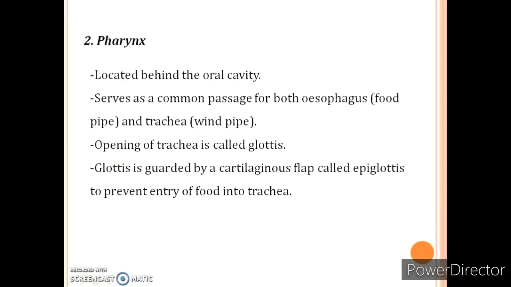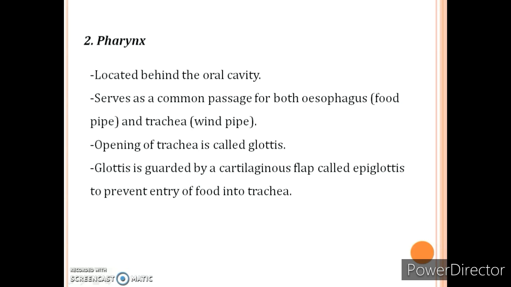So let's talk about the next organ of the alimentary canal, that is the pharynx. The pharynx is located behind the oral cavity. Just after the oral cavity, the pharynx is present, which serves as a common passage for both the oesophagus and trachea. Means either we are taking food or we inhale air. That means the pharynx is common to both the digestive system and the respiratory system. After the pharynx, their path separates into the food pipe and the windpipe.